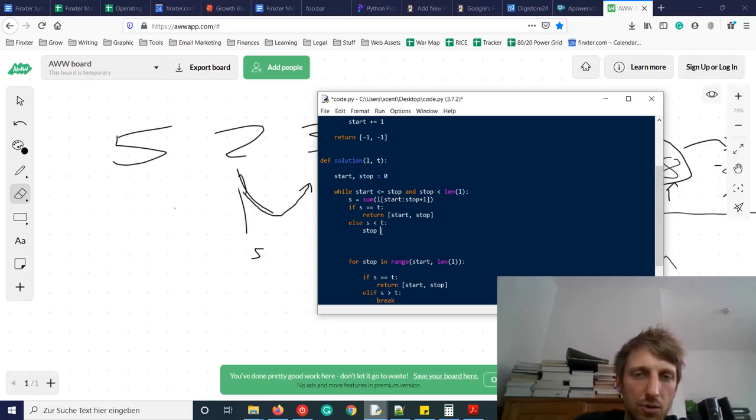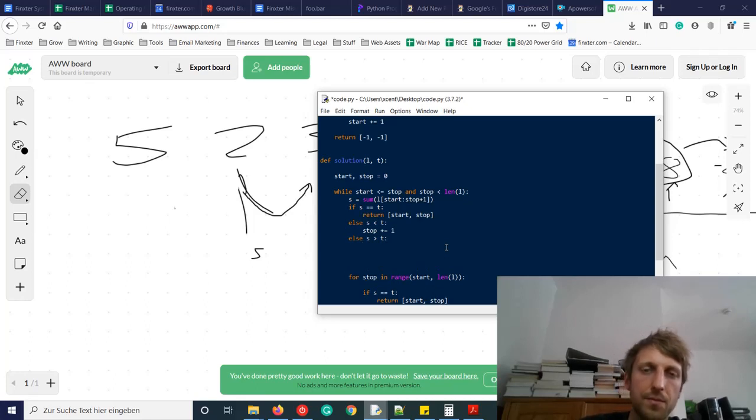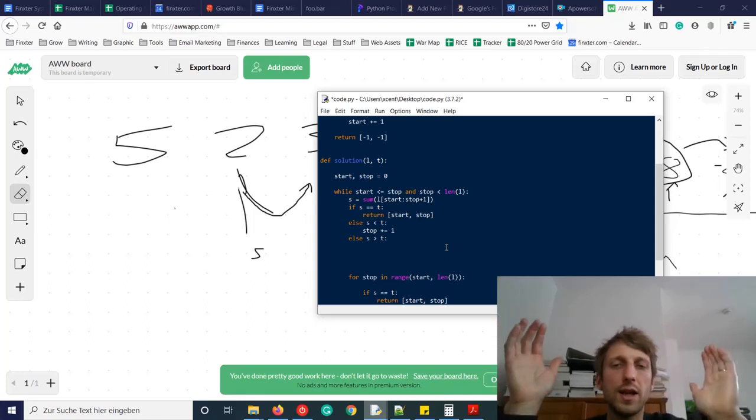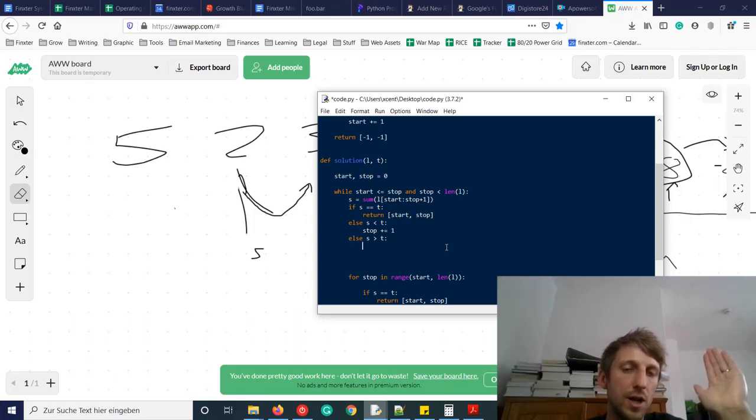Okay, so therefore we need to calculate stop plus 1. So the stop index we increase by 1. If the sum is larger than t, then it doesn't make sense to increase the stop index even more because the sum will only become larger and larger. So therefore we increase the start index by 1.